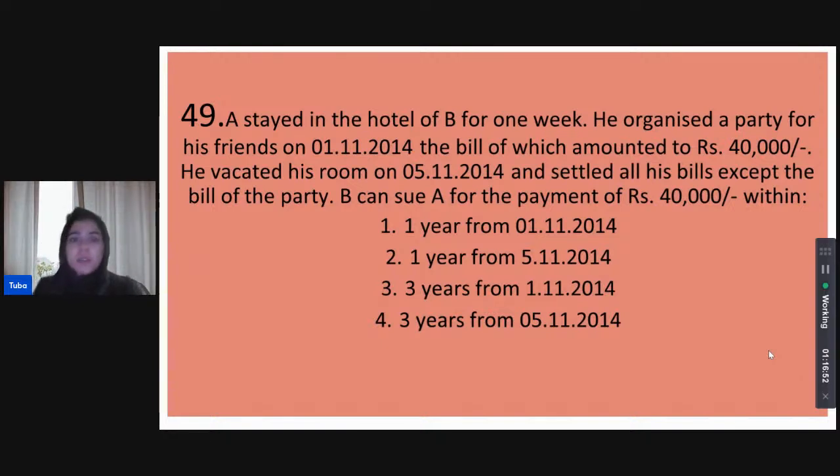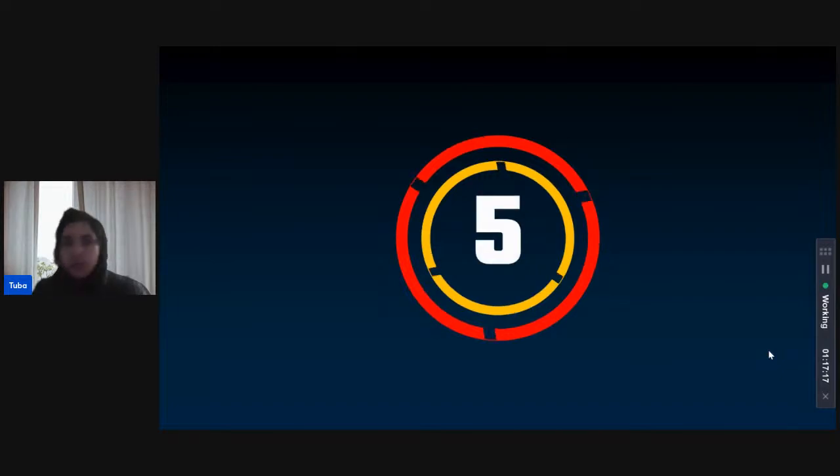Which of these can be correct? So let's apply limitation here to the dates and figure out which is the correct one. First of all, we have to determine whether we are dealing with the day on which the organization of the party was made, or when he tried to settle the bills and then left. So Karan thinks it is the day of settling the bills and leaving, that is 5/11/2014, and then the limitation period is within 3 years from that exact date. Let's see.